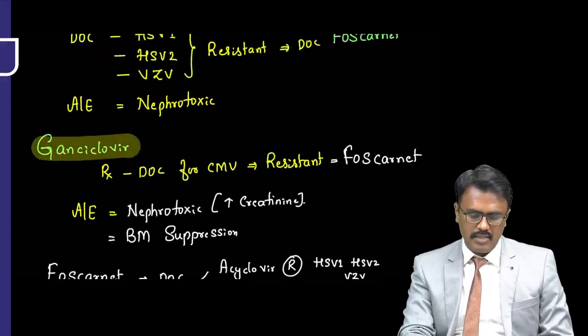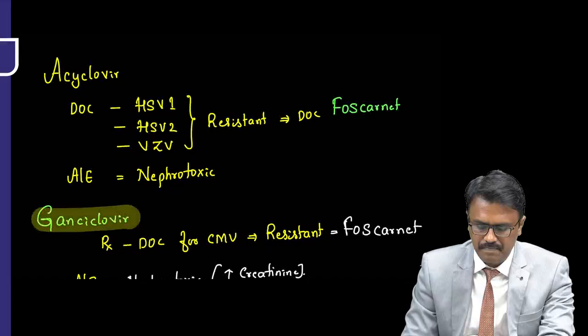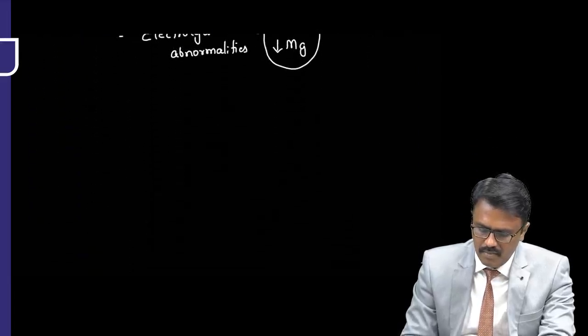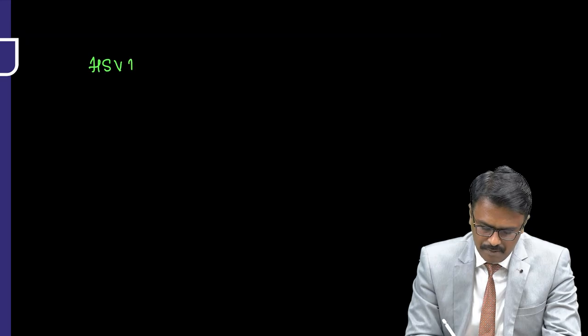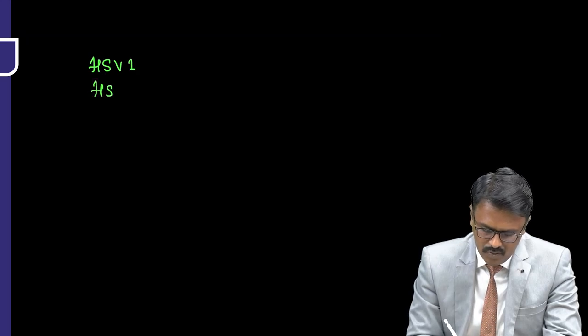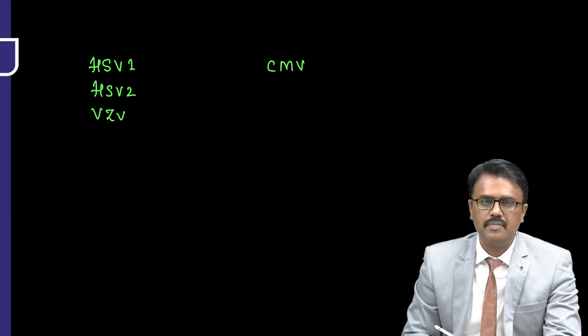So foscarnet, ganciclovir, acyclovir, these are the major drugs you need to understand. Now let me do one more thing. Are there any other drugs for herpes? Yes. Let's write here herpes 1, herpes 2, and varicella zoster virus, and here cytomegalovirus.